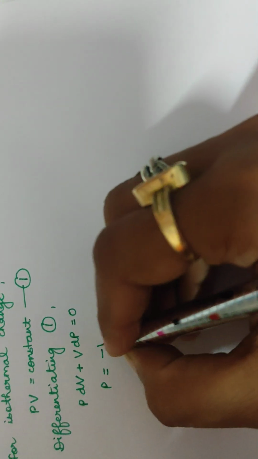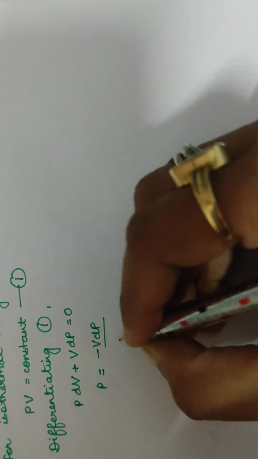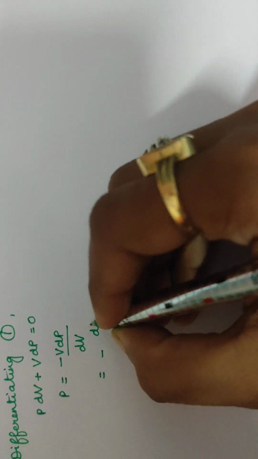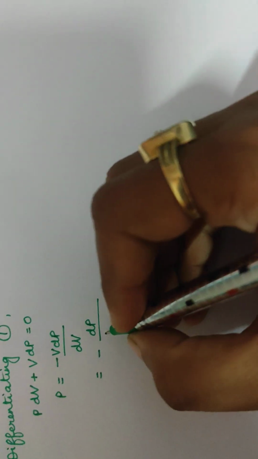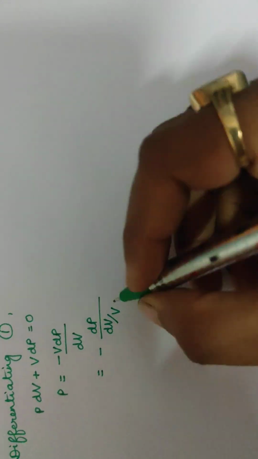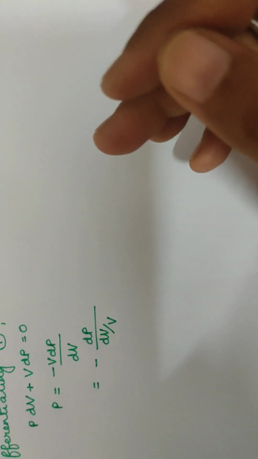Now using this expression, find out P. P will be equal to minus V dP by dV. Can I write it like this? Minus of dP, and take all the volume elements to the denominator, so this gives dV by V. Is it correct? I hope you have understood this.